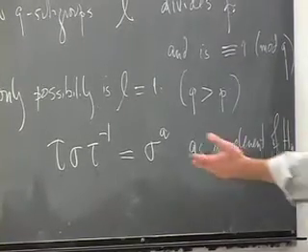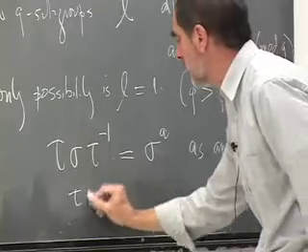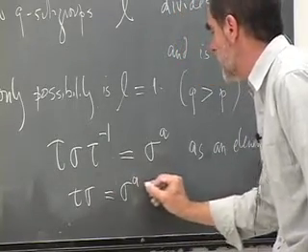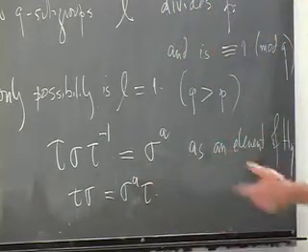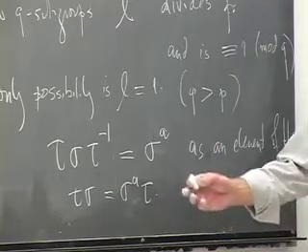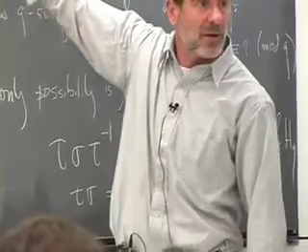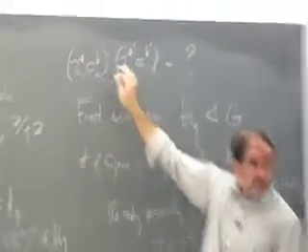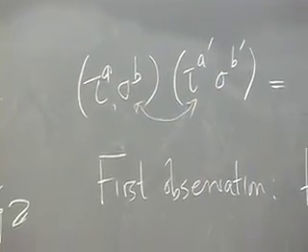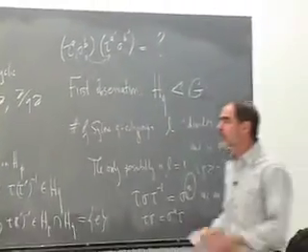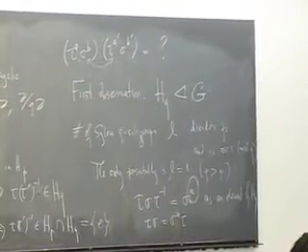And the whole structure of the group is that, so this says that tau sigma is equal to sigma to the A tau. And the whole structure of the group depends on what this A is. That's all it depends on. Because once I know what A is, I can figure out how to commute these two across. So this mysterious number A determines the group, and we have to figure out what are the possibilities for A.